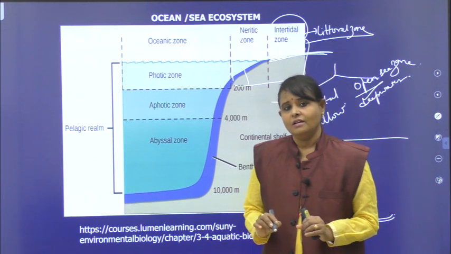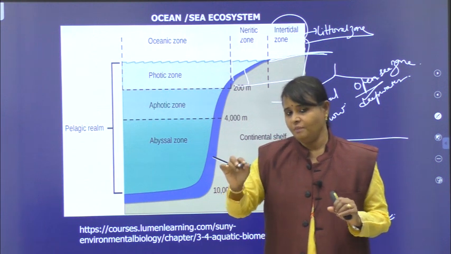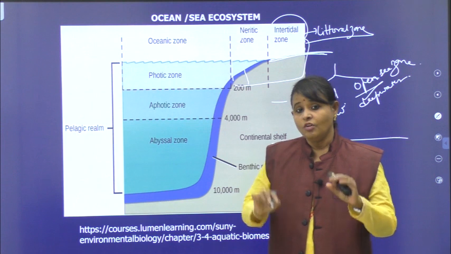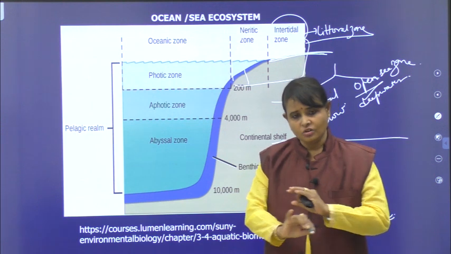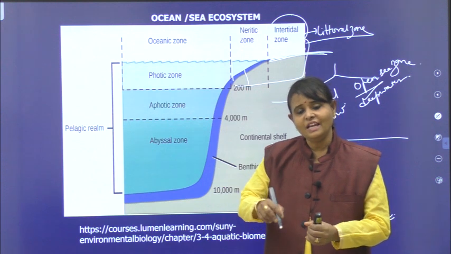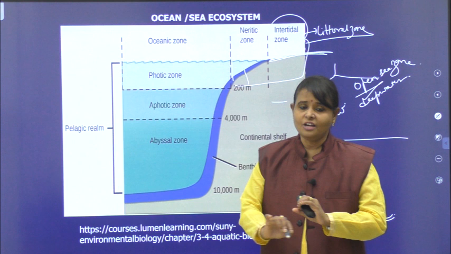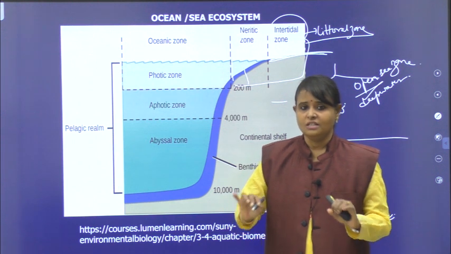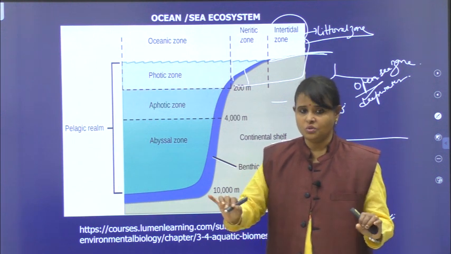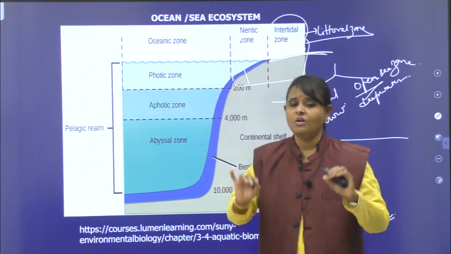Here, high tides and low tides are common in this particular place. Whatever communities are present, they are not constant, because sometimes the area gets filled with water, sometimes there is no water. That's why the community is not constant in the intertidal zone. All favorable conditions are there, it is rich in organisms.